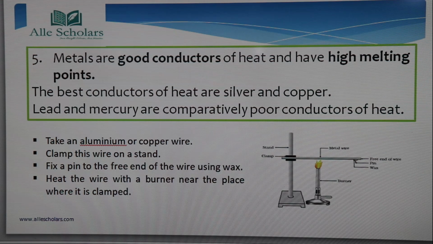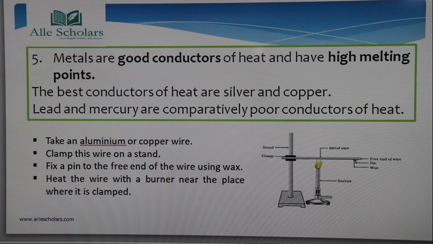Here we are going to perform an activity. We will take an aluminum or copper wire; any metal wire we can take. Now we clamp this wire on a stand. Here in this figure you can see a stand on which the metal wire is being clamped. Now we have to fix a pin to the free end of the wire using wax. You can see that at the free end of the wire, a pin has been fixed using wax.